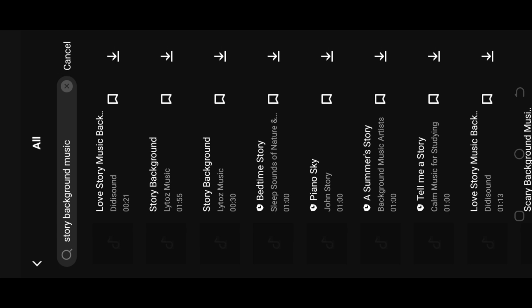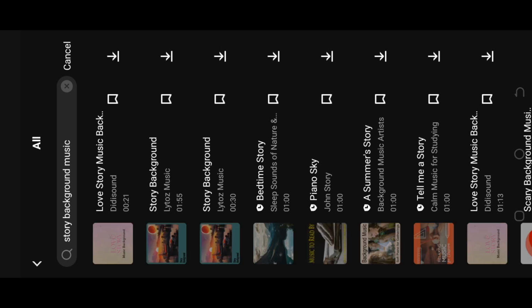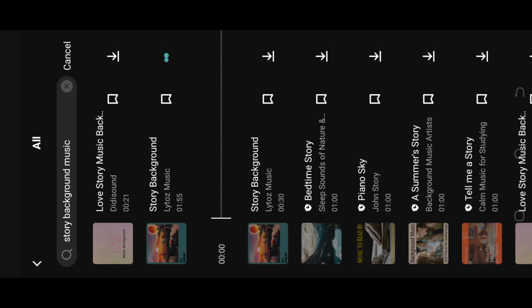You can download the sound you wish to use, the CapCut background sound. There are different ones that have been provided for you. I'm going to use the story background. And you click on the plus icon to apply it to your video.